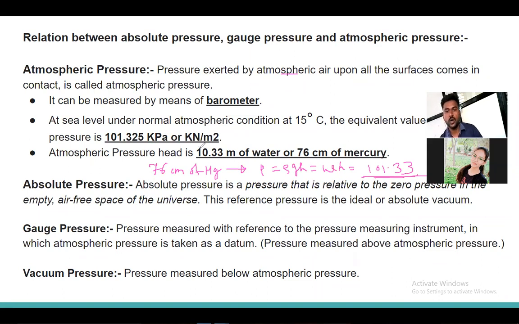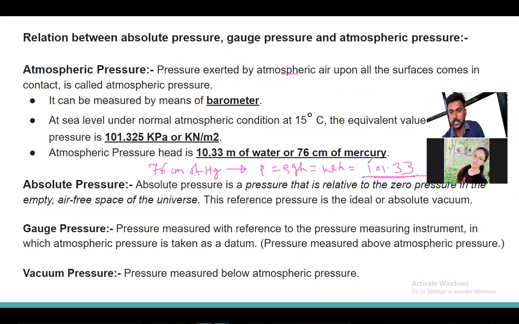Okay, means what? If I take 10.33 meter of water in a container, whatever pressure that water gives will equal 101.33, that is the atmospheric pressure. Also, if I take 76 centimeter of mercury in the container, whatever pressure is there at the base is equal to atmospheric pressure, that is 101.325.